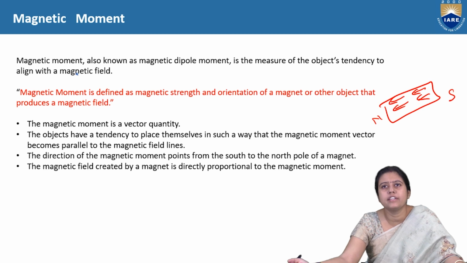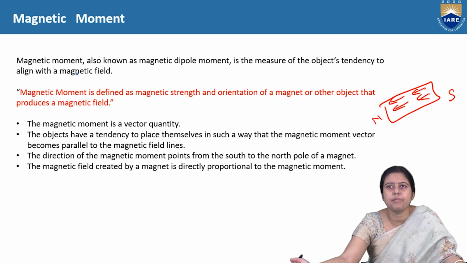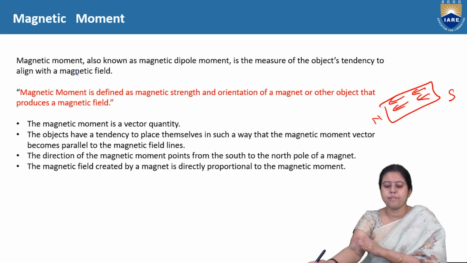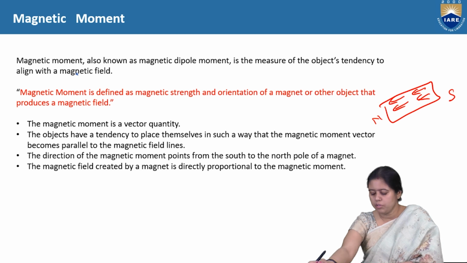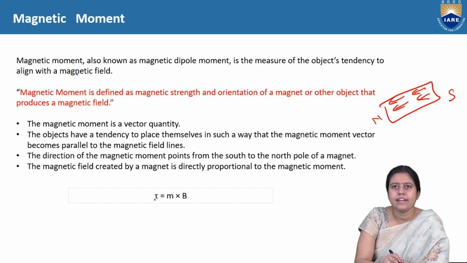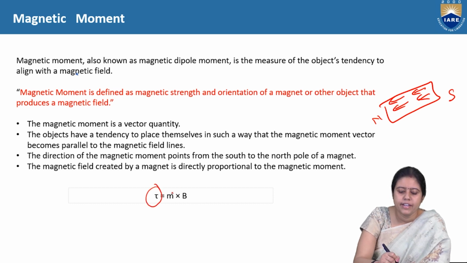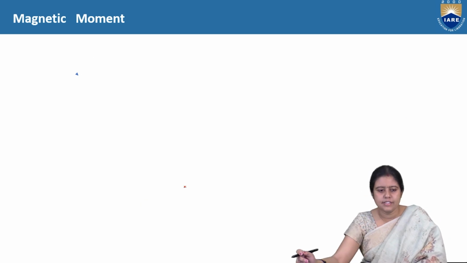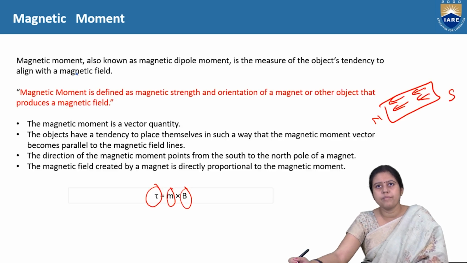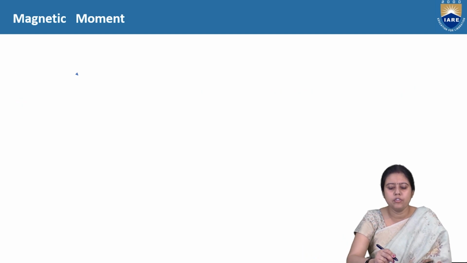The magnetic field created by a magnet is directly proportional to the magnetic moment. So we can write tau, the torque, is equal to m into B. Tau is the magnetic force, magnetic moment into B, where B is the flux density. So what is the magnetic moment unit? We can see from the last one, tau is equal to m into B.